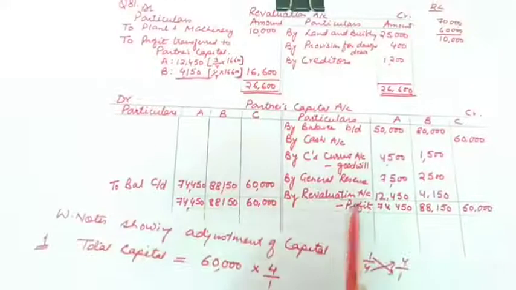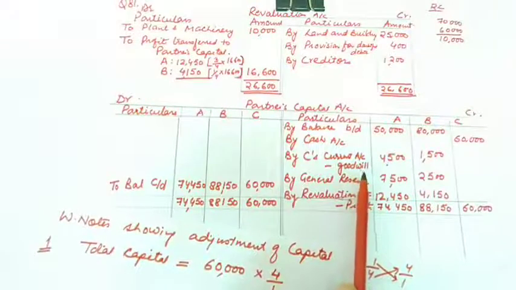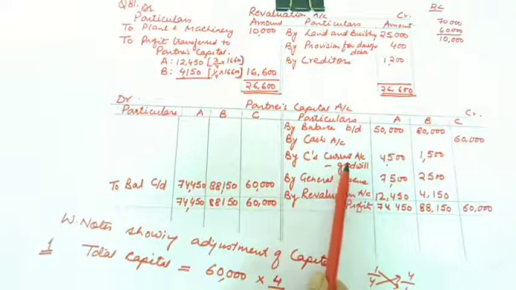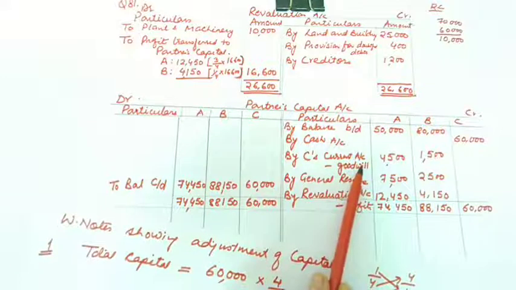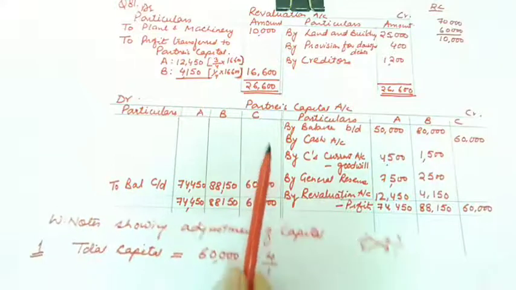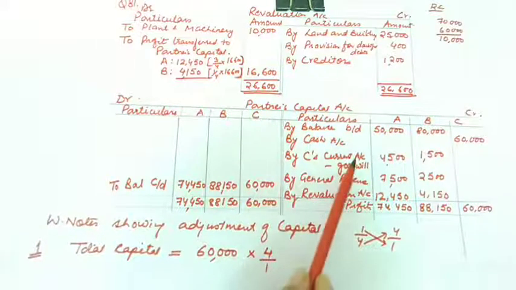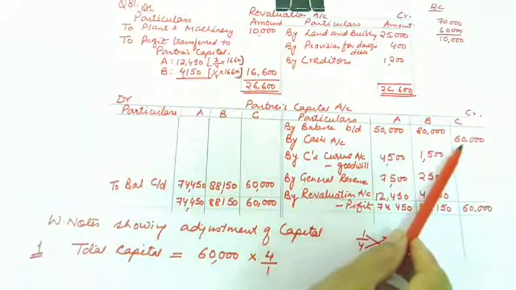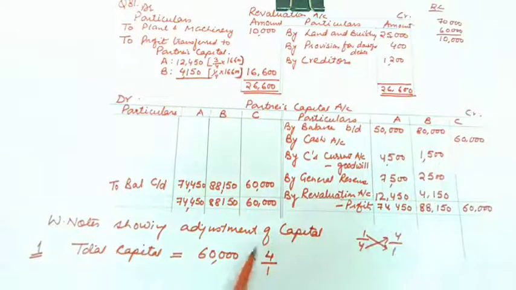And one important thing is that when C has not brought his share of goodwill, we are using current account. If you are not using current account, if you are doing this through capital account, then your answer will vary, because in that case we have to take the premium from his capital, and this will reduce his capital, and reduction in capital means reduction in total capital.